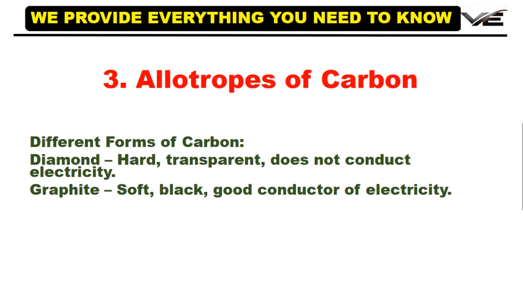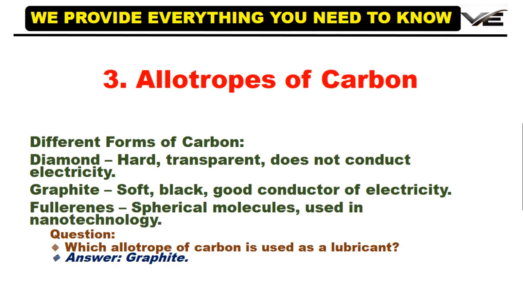Allotropes of carbon, the different forms of carbon. Diamond: hard, transparent, does not conduct electricity. Graphite: soft, black, good conductor of electricity. Fullerenes: spherical molecules used in nanotechnology. Which allotrope of carbon is used as a lubricant? Answer: graphite.